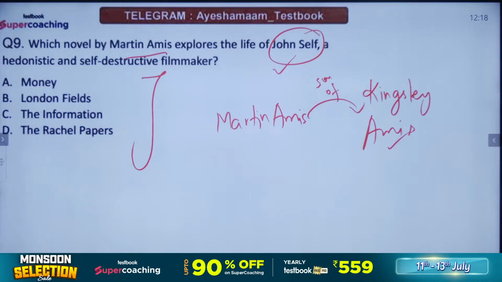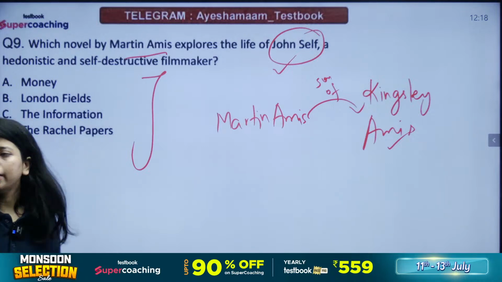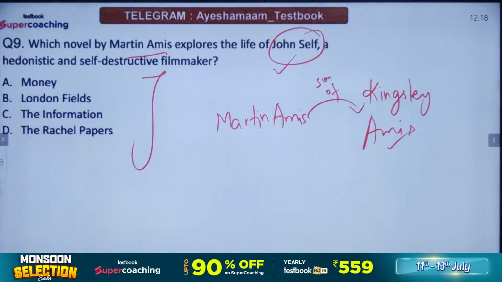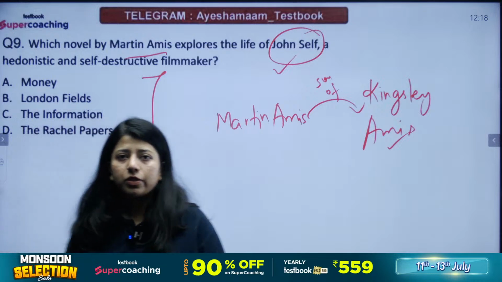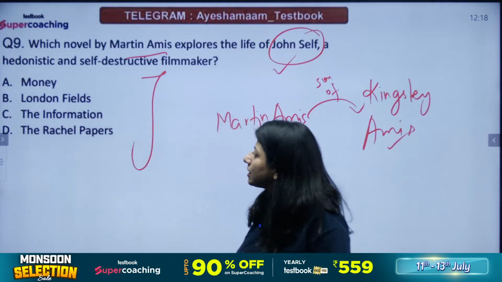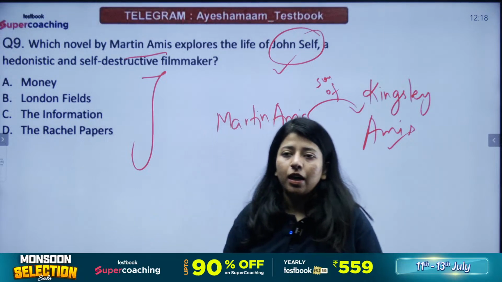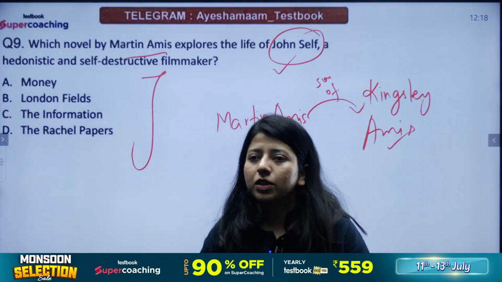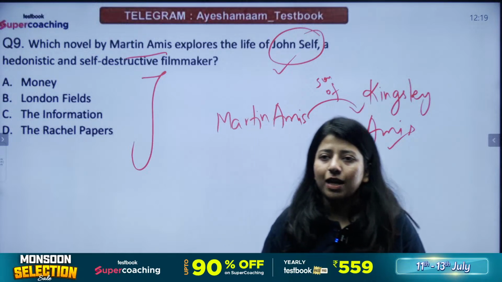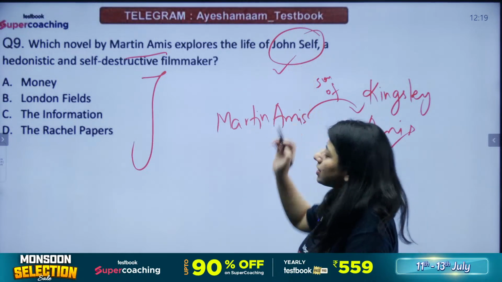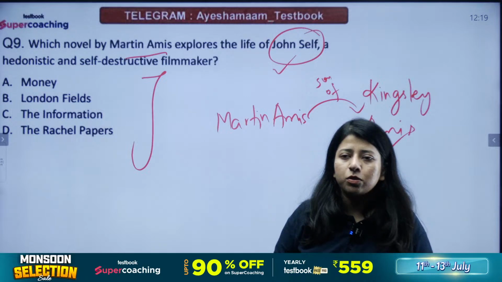Okay, Jess thinks it's Money. Okay, Akash thinks it's A. Money again, theek hai, okay. Ranjit thinks the answer should be D. The Rachel Papers, Money, London Fields, The Information and the Rachel Papers, all these novels actually are by Martin Amis. And the correct answer to this question, the correct novel which has a character named John Self, a novel by Martin Amis, the novel is